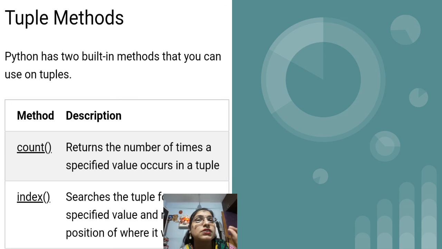And then we have the index method. With the help of the index method we can search for a specific item, or in simple words, it will give you the index of a specific item. Means index in round brackets, within double quotes apple, if I am providing that. So whatever index apple has, 0, 1, 2, 3, that will be returned by this function. So this is the tuple method. So this much is there in the tuple topic.